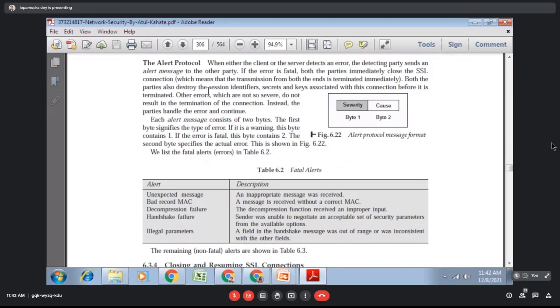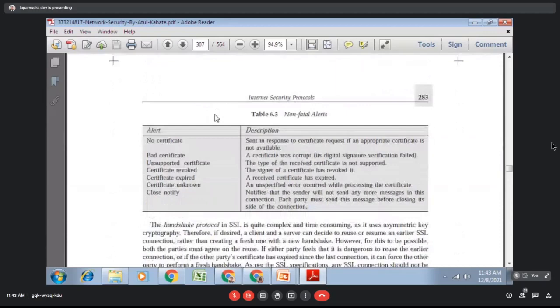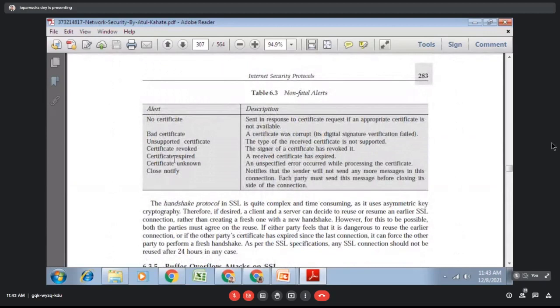Another kind of error is, for example, handshaking failure. Suppose you have given one certificate. I hope you remember from your last class, the digital certificate. There is a valid from and valid to section. If you have shared one digital certificate which has already lapsed, it will generate one error that the public key is already expired. This is a kind of error that is handled by the alert protocol. So these are the different types of errors that are generated by the alert protocol.